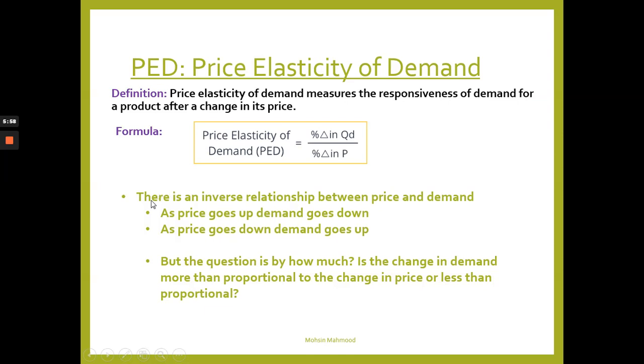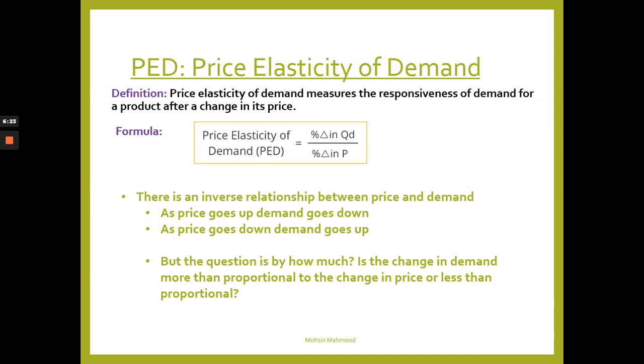Okay. Now there is an inverse relationship between price and demand, which simply means that as price goes up for a product or service, demand for that product or service goes down, and as price goes down or is decreased, demand for that product or service increases. Okay, this is like a logic thing, or just something natural.